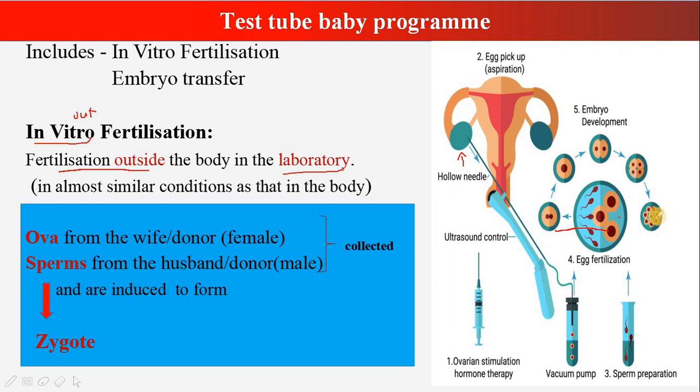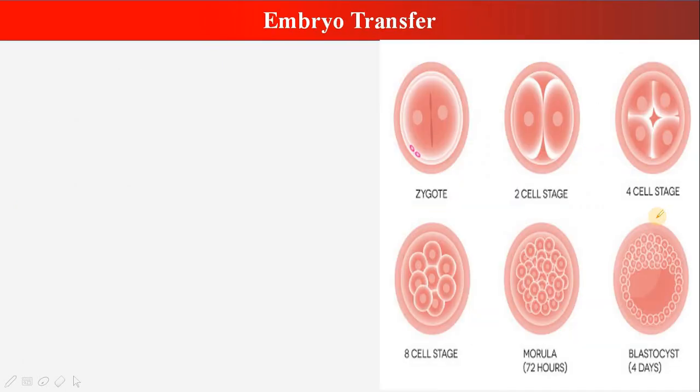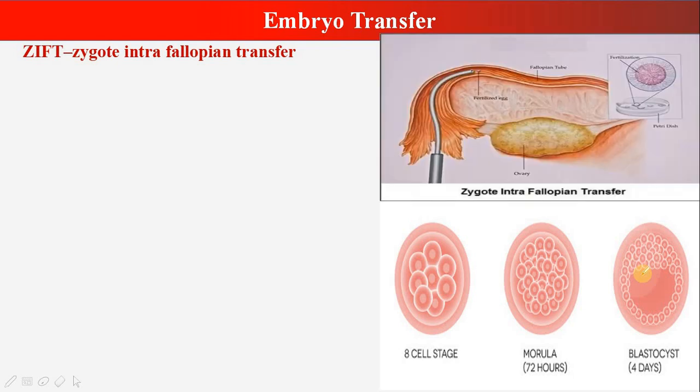So next is the embryo transfer. Let's see how embryo transfer takes place. So this is how a zygote develops. Zygote undergoes cleavage to form 2 cell stage, then 4 cell, then 8 cell, then it forms morula, and then it forms blastocyst, and you know this blastocyst gets implanted into the wall of the uterus. So embryo transfer is of two types. One is ZIFT, that is zygote intrafallopian transfer. So first we will see what is ZIFT.